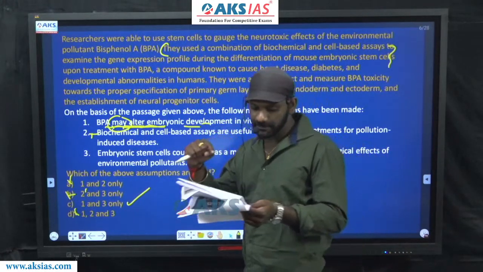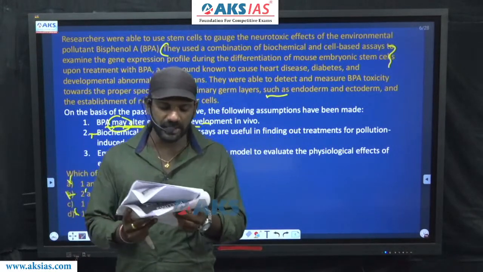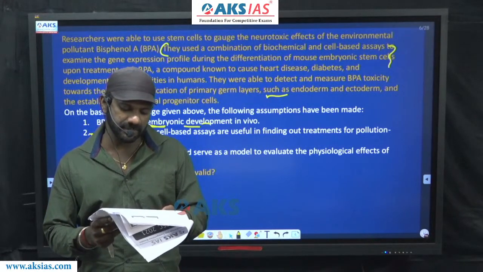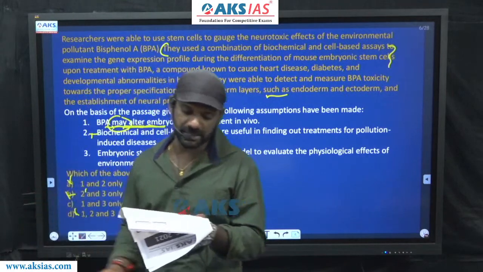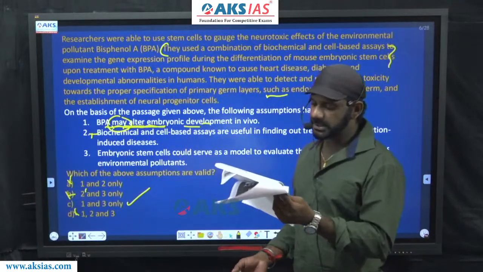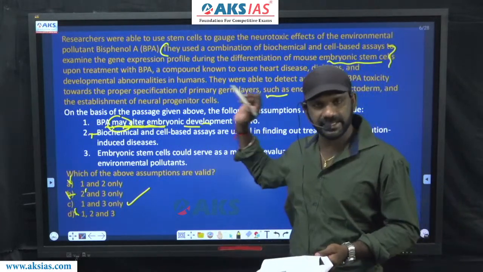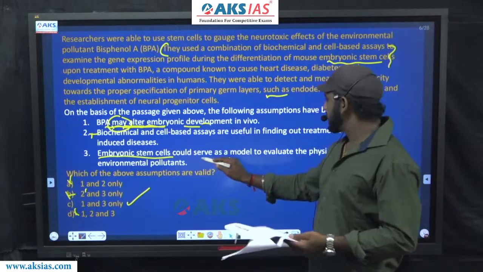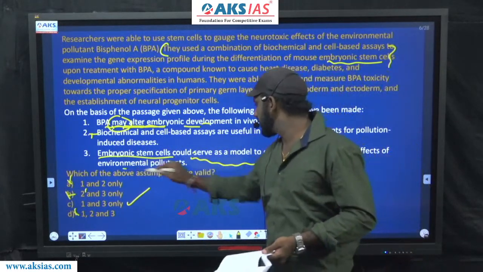Come to statement 3. Embryonic stem cells could serve as a model to evaluate the physiological effects of environmental pollutants. Embryonic stem cells is a part of the information or details given in that sentence. So in statement 3, we have mentioned about that sentence. Could serve as a model to evaluate the physiological effects of environmental pollutants.